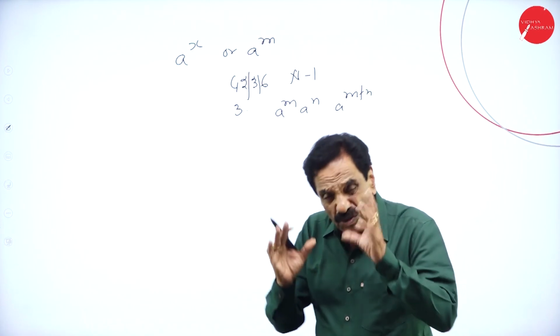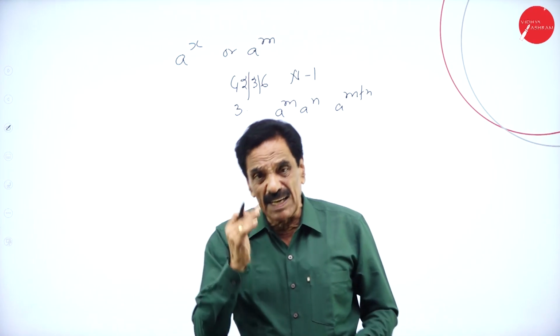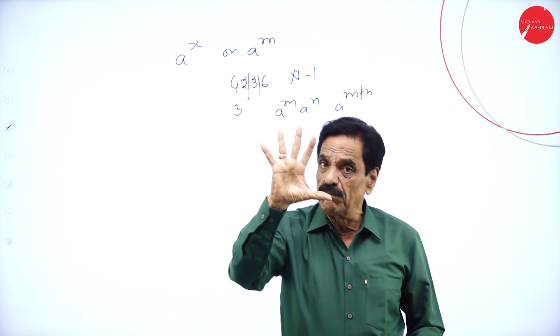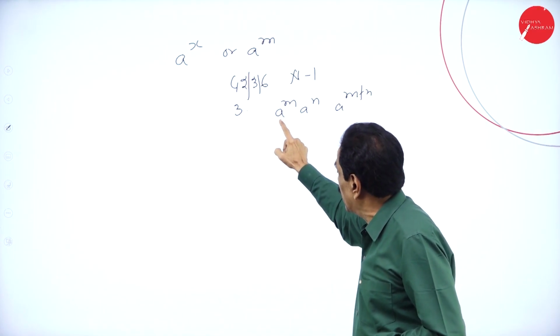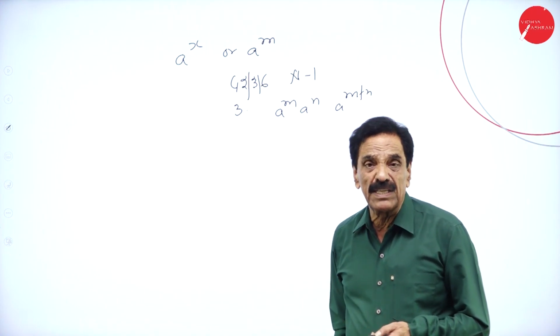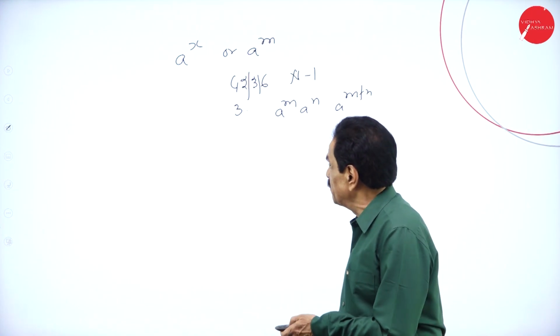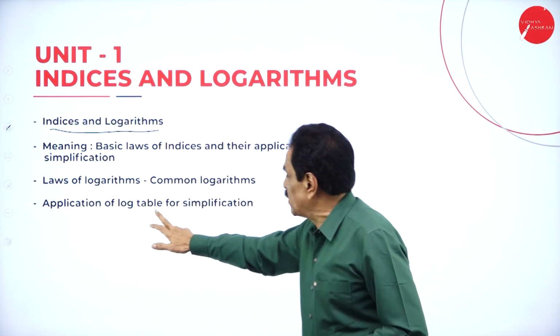So the first law, it is just like all the 5 laws will go. Now in the indices, there are 5 laws, I-N-D-E-X, and we are going to follow 5 laws. Just as I told you, a is called the base, m is called the exponent or index. The plural of index is called indices. Regarding logarithms, common logarithms now, application, log table.